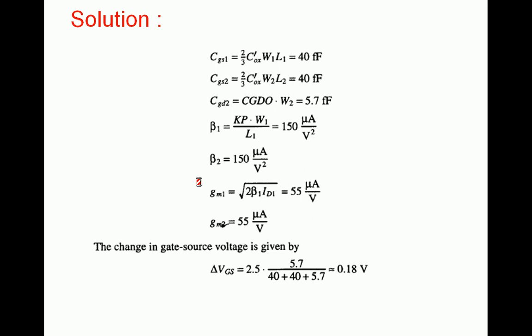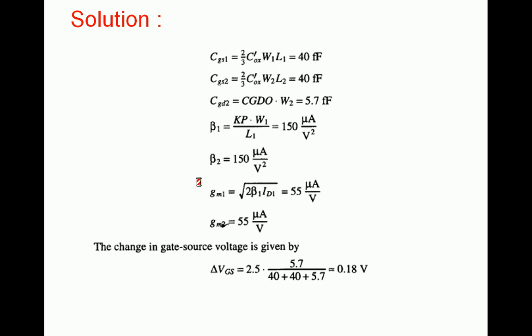The expression for GM1 is root of 2 beta 1 ID1. Transconductance can be calculated very simply from the transistor in saturation. If the transistor is in saturation, the equation is I naught is equal to beta times VGS minus VT whole square. Transconductance is nothing but dou I naught by dou VGS.